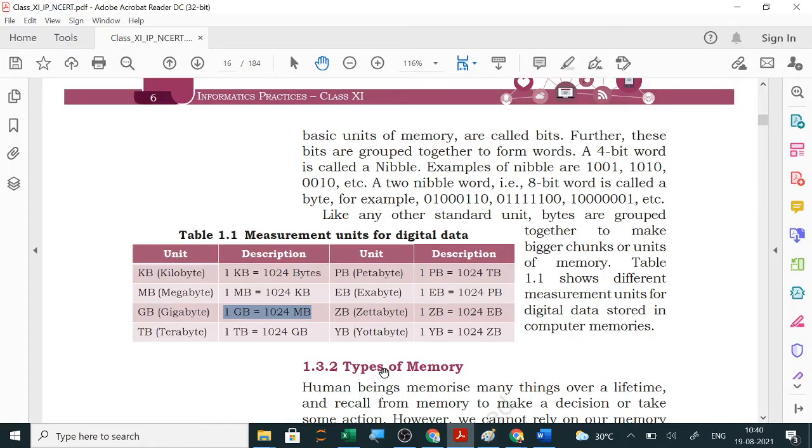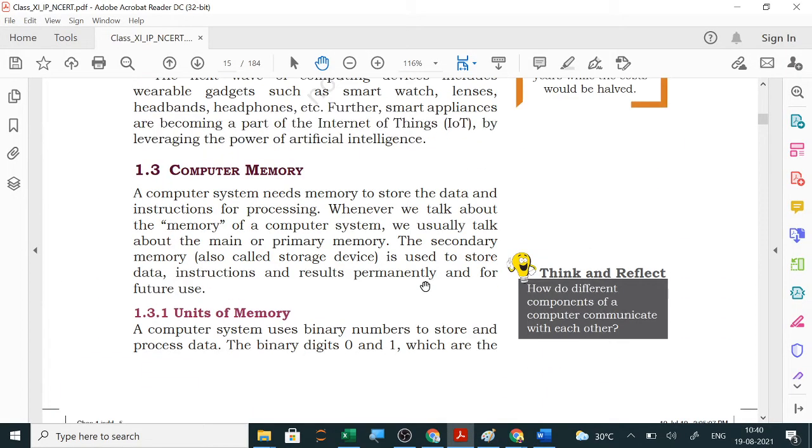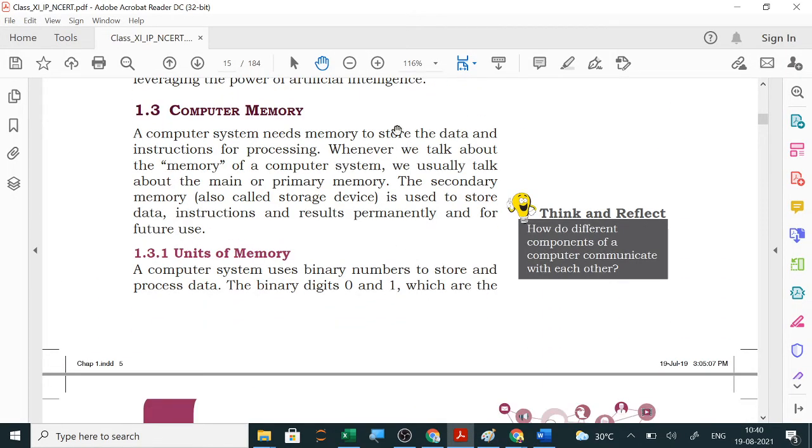Now from the book, this is your NCERT book. Computer memory, as you have already seen, is used to store the data and instructions for processing. This is the definition of computer memory. So in your copy, write the definition of computer memory.